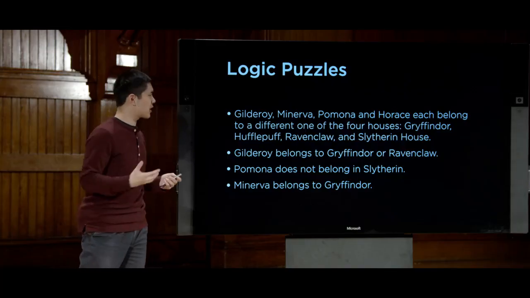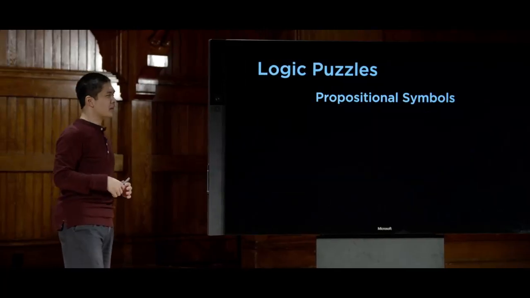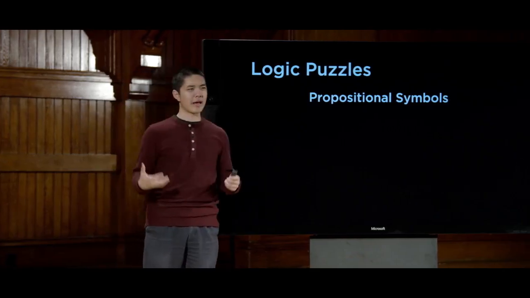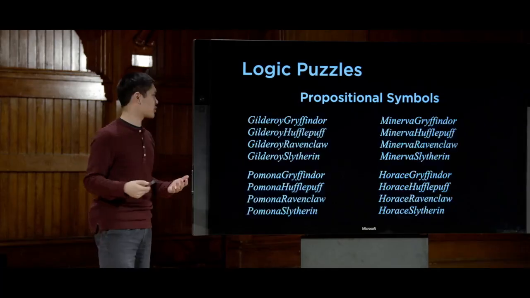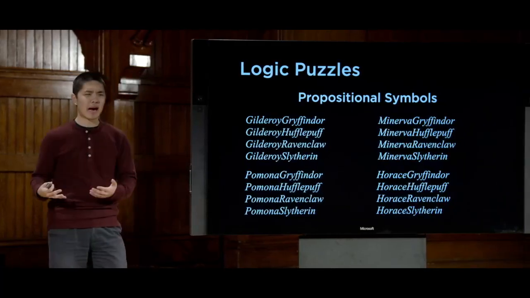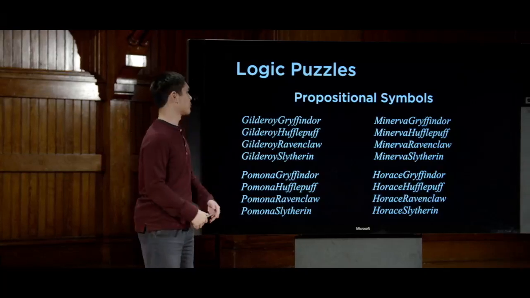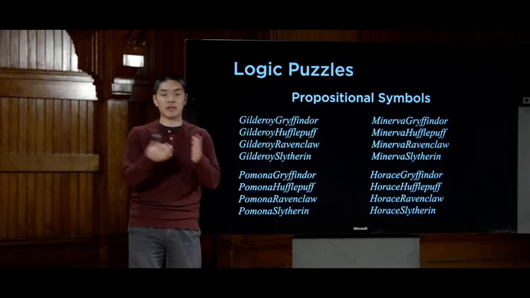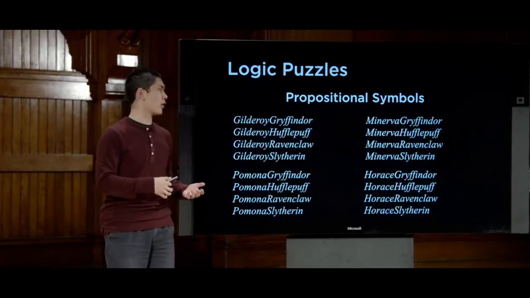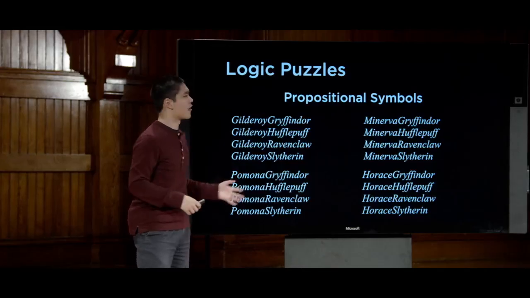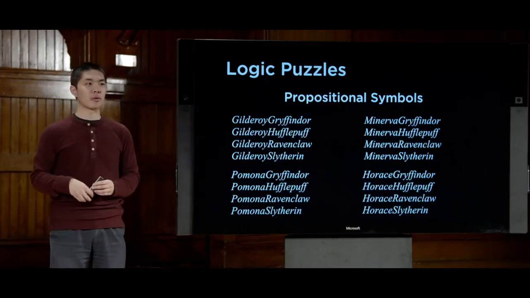And again, we can use the exact same idea to try and implement this notion. So we need some propositional symbols. And in this case, the propositional symbols are going to get a little more complex, although we'll see ways to make this a little bit cleaner later on. But we'll need 16 propositional symbols, one for each person and house. So we need to say, remember, every propositional symbol is either true or false. So Gilderoy Gryffindor is either true or false. Either he's in Gryffindor or he is not. Likewise, Gilderoy Hufflepuff, also true or false. Either it is true or it's false. And that's true for every combination of person and house that we could come up with. We have some sort of propositional symbol for each one of those.